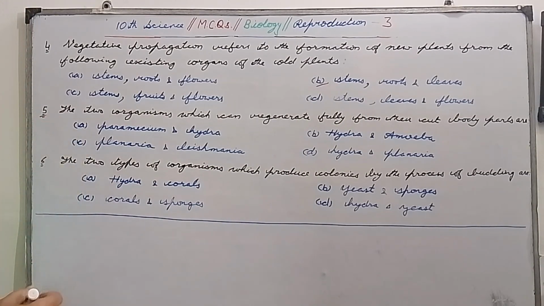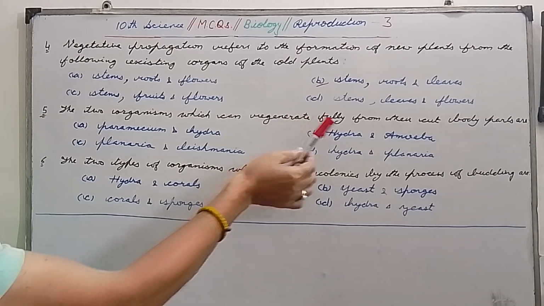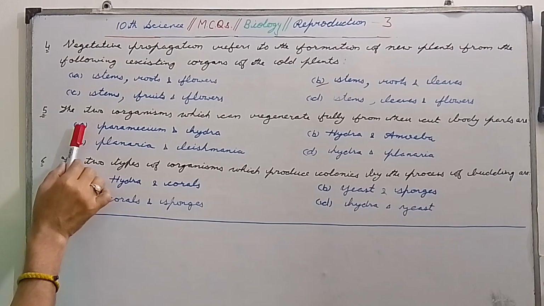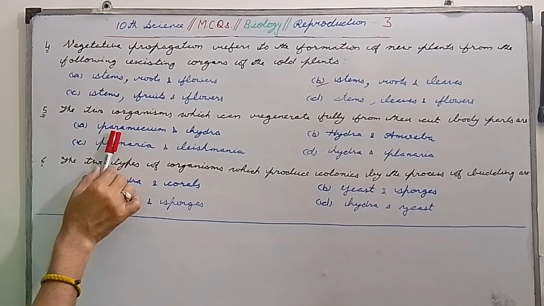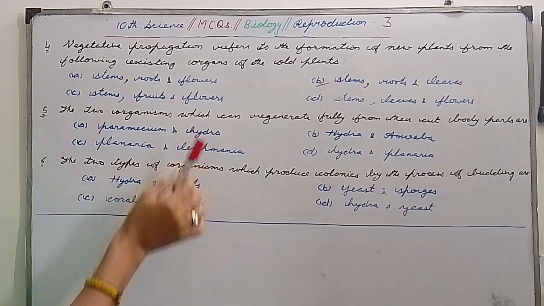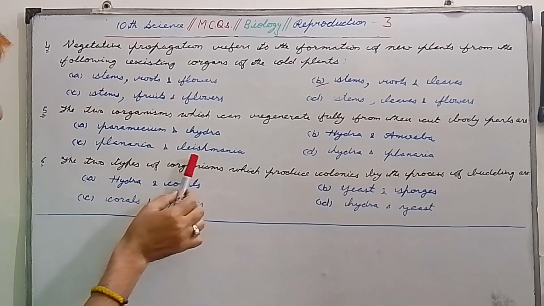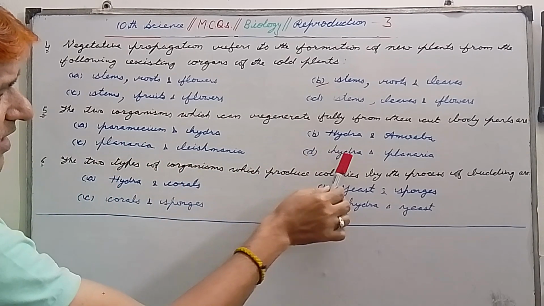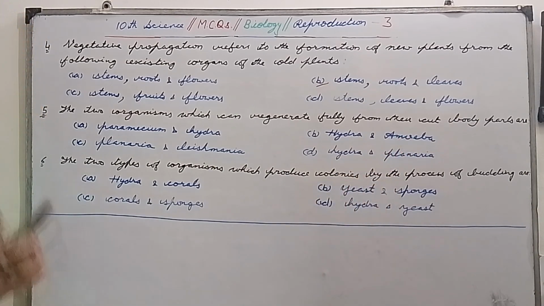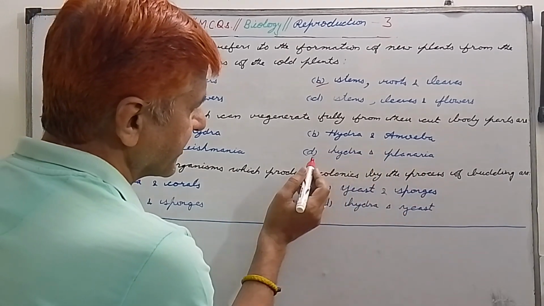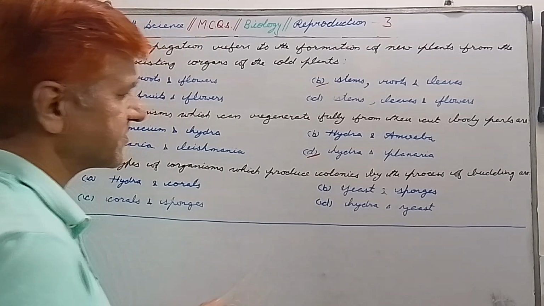Question number 5: the two organisms which can regenerate fully from their cut body parts are, first option is paramecium and hydra. B is hydra and amoeba. C is planaria and leishmania. D is hydra and planaria. So my dear students, always remember that the two organisms which can regenerate fully from their cut body parts are hydra and planaria. So please remember this.